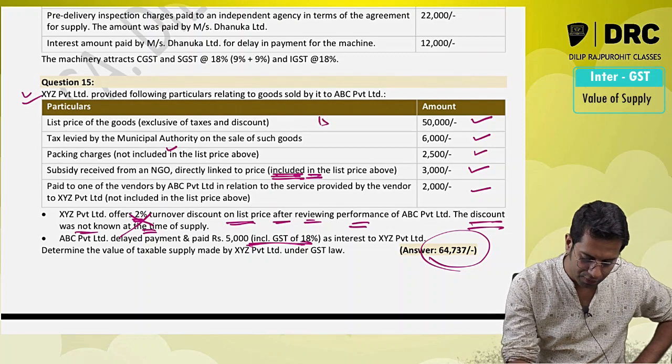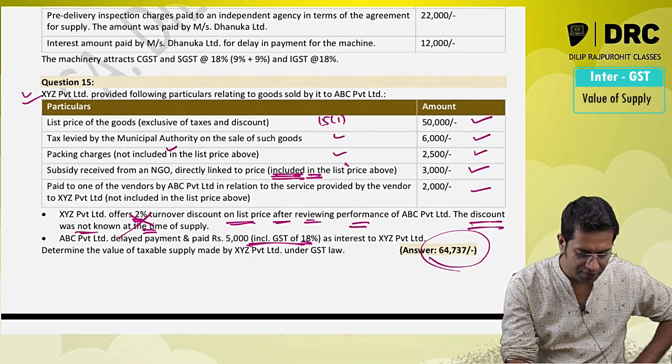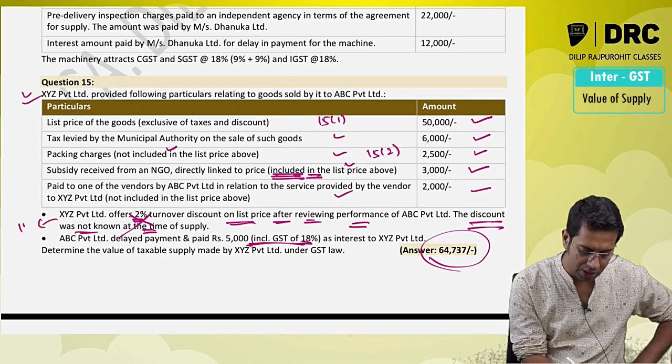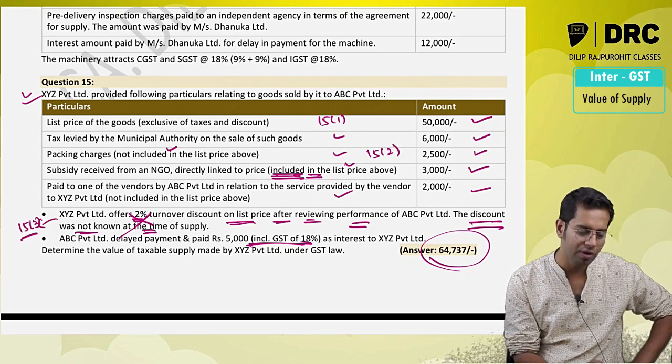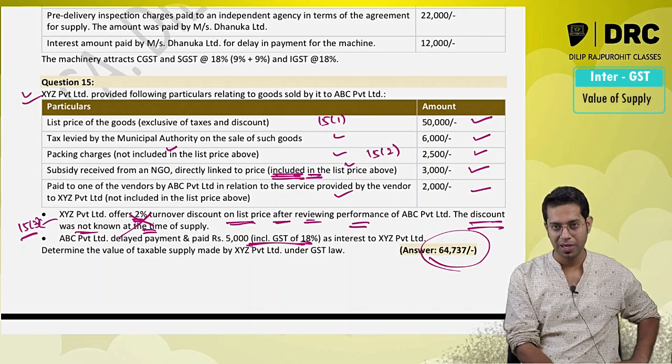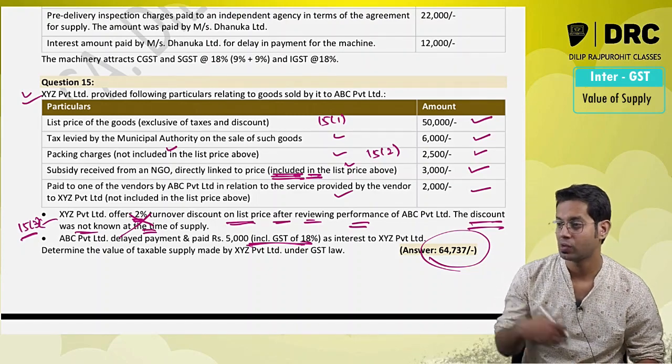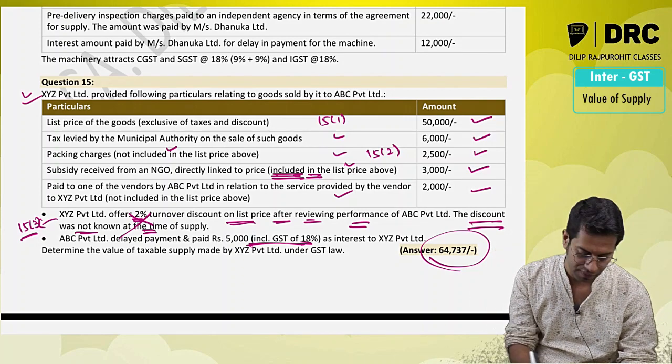So you will have to write 15.1 for this, and for whatever different things you are including, write 15.2, and for this discount write 15.3 and say it will not be included in the value of supply because it is a post-supply discount, or after-supply discount. It will be excluded if three conditions are satisfied. So it was not agreed, so it will not be reduced in the value of supply.